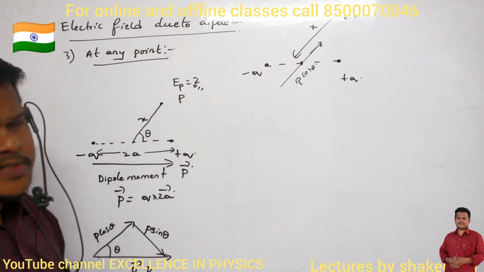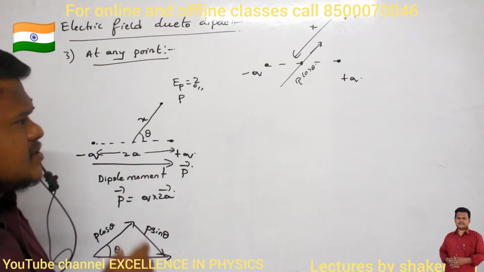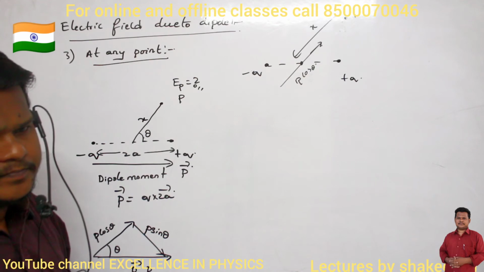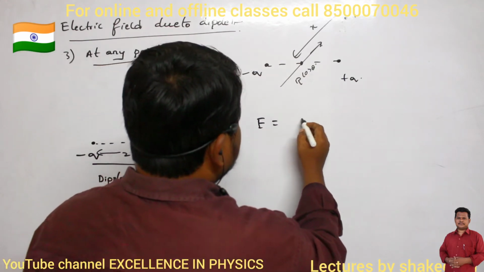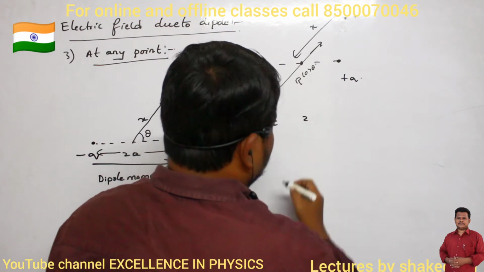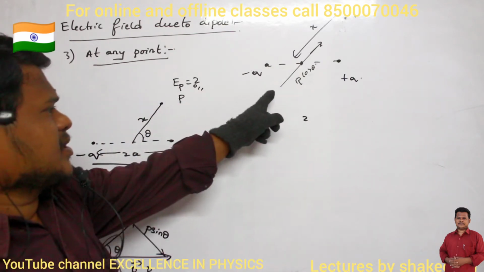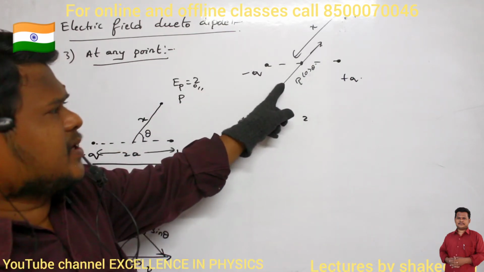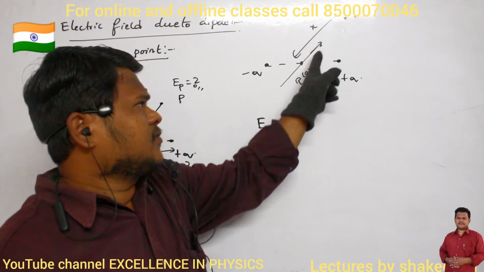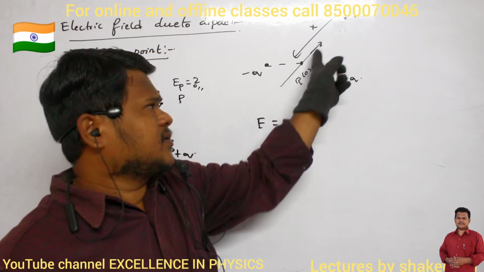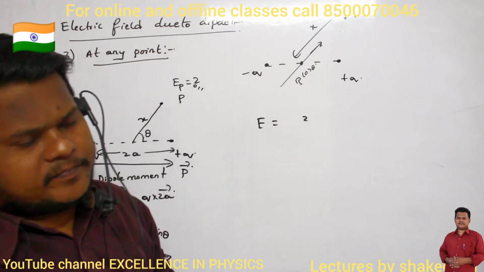If point P is present on the axial line, then what is the equation for electric field? Electric field when point P is present on the axial line. For this dipole, where is this point P?